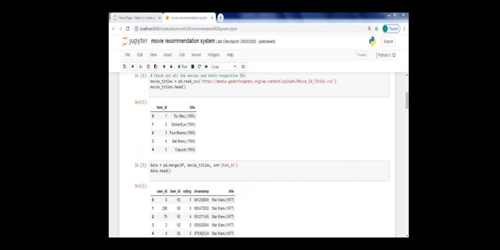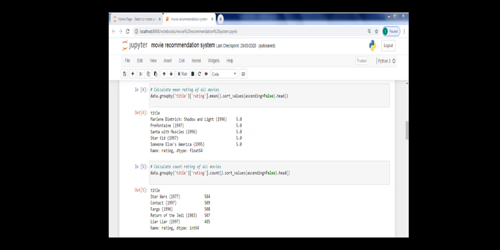So next we'll check out all the movies and their respective IDs using another link. It will be given in the description. After that, we are merging two data variables, the movie ID data and the movie title data, together by calling the merge function from the pandas library on the column movie ID, and you can see the output according to it.